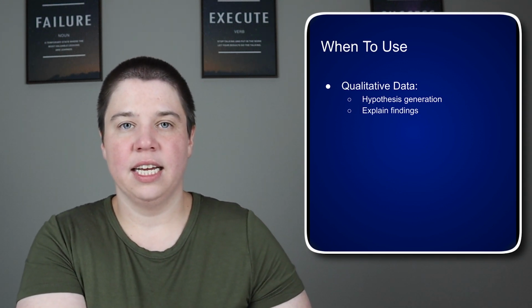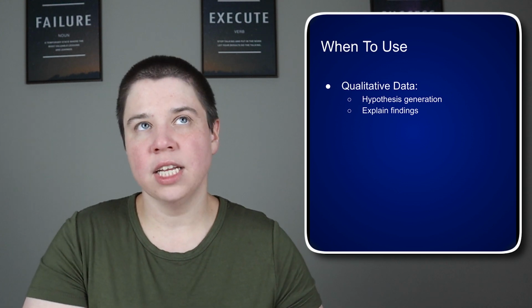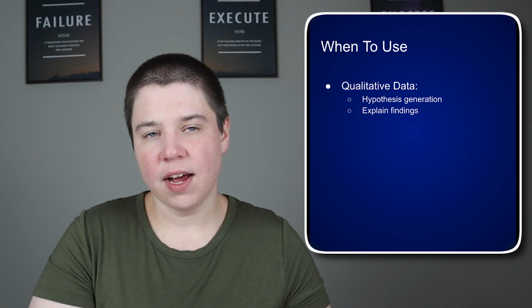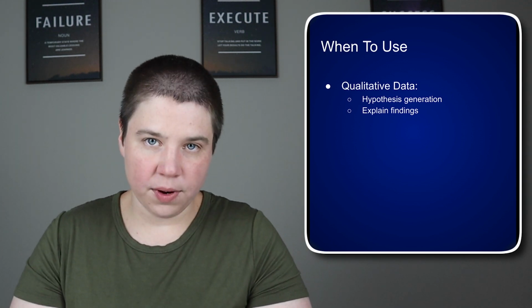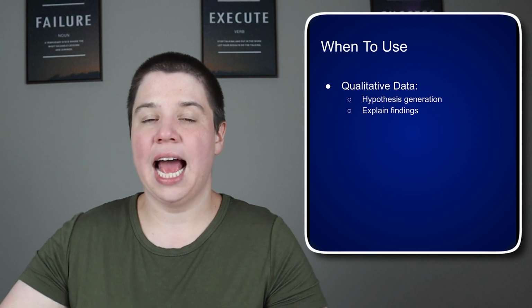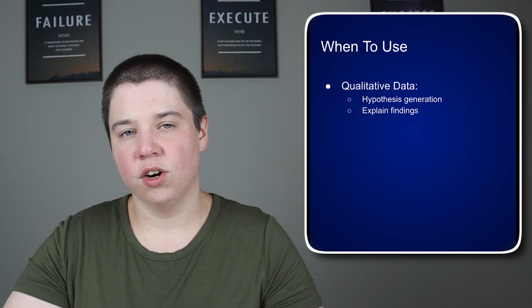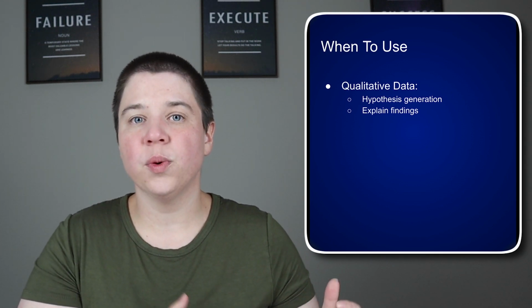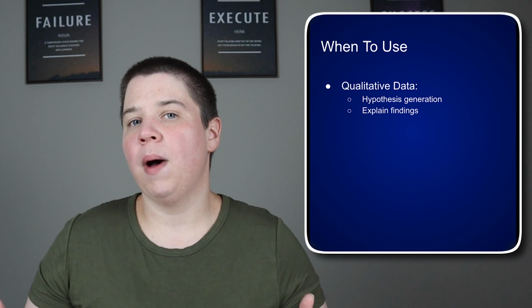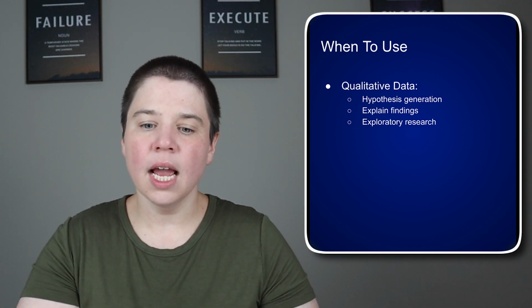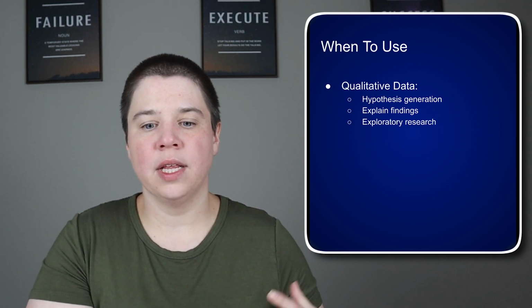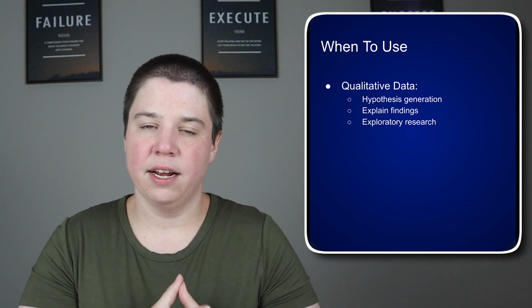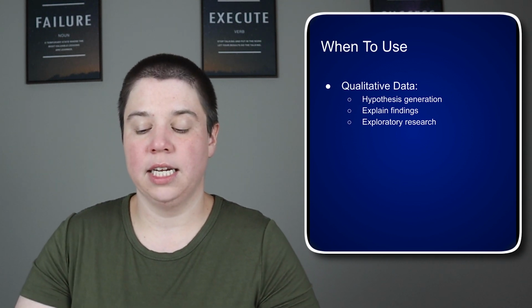Another way to use qualitative data is to help explain findings. And this is especially key when working with humans. In a lot of the work that I do, we find certain findings and we can have our theories of why it might be true. And what we can do is ask people, and when we take their qualitative responses and code them, we can actually see if our theories are true or if there's actually a different reason behind these two things being true. And then exploratory research. So this is similar to hypothesis generation, but just being able to get really broad data and explore it is one way to use qualitative data.